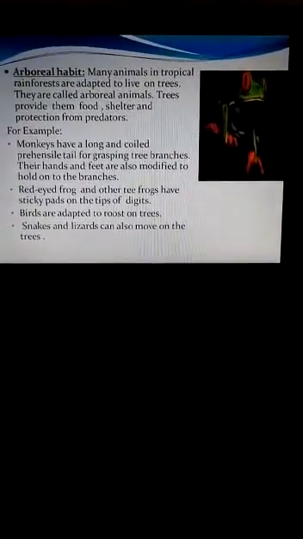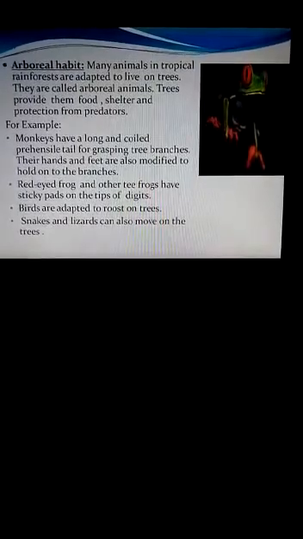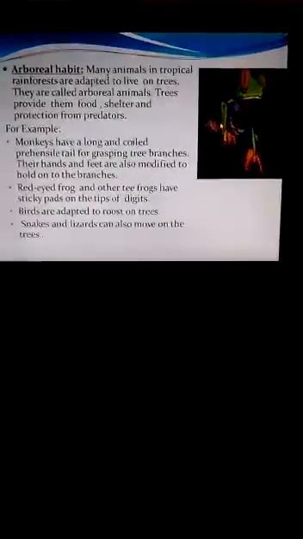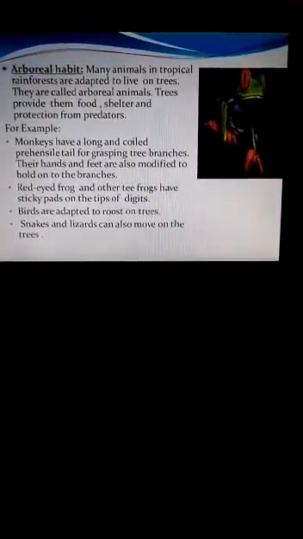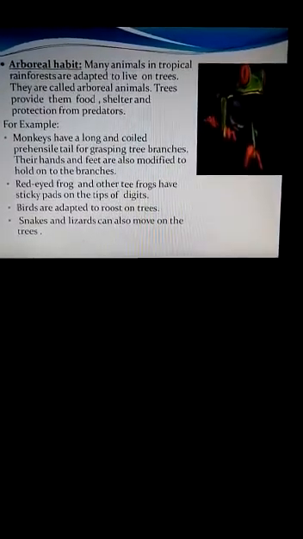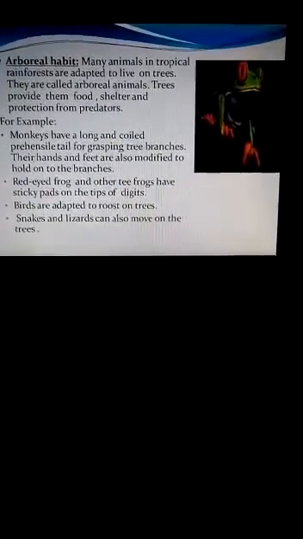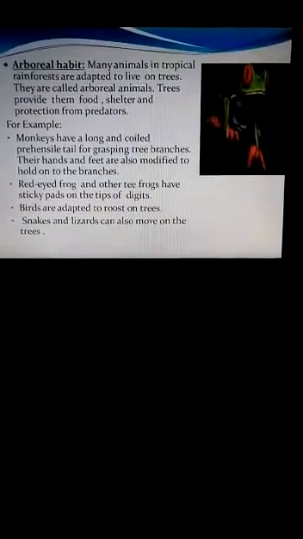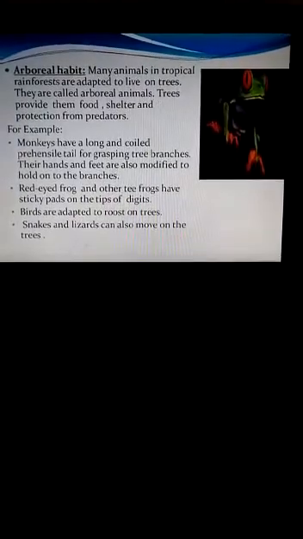So these monkeys have the opposable thumb as well as the prehensile tail for better adaptation in the tropical rainforest region. The second kind of animal found in the tropical rainforest region is the red-eyed frog, as you can see in the picture. The red-eyed frog and other tree frogs have sticky pads on the tips of their digits. Digits means the fingers or the toes, and these help them to cling and climb on the trees. Their fingers are very sticky, which helps them to stick and climb on different parts of the trees.